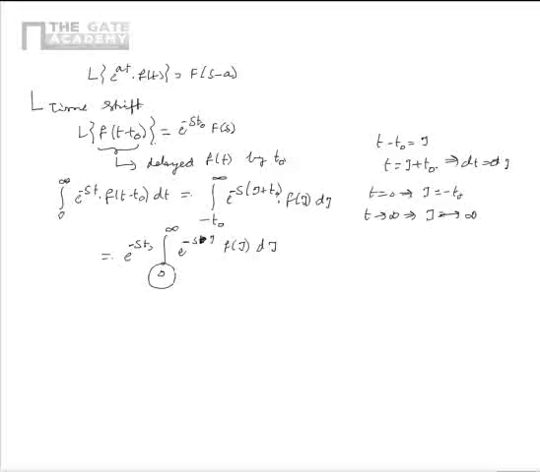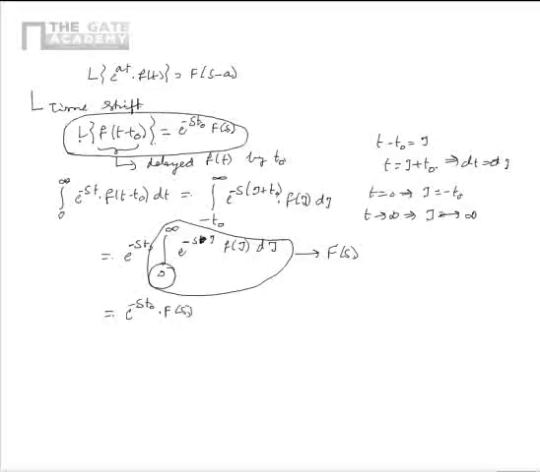Please note that we have made the starting point of the integral as 0 because f of t is a one-sided signal. From this we can see that the given integral is equal to F of s. So this boils down to e power minus st naught multiplied by F of s. So from this we can say that the Laplace transform of f of t minus t naught is equal to e power minus st naught multiplied by F of s.